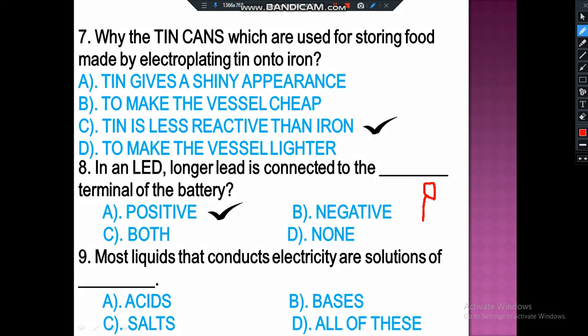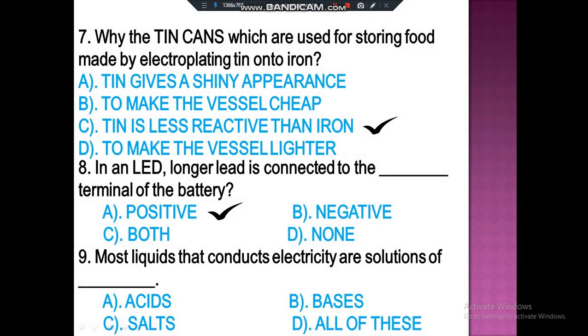This is the shorter one and this is the longer one. It has a type of bulb here. And this one is the longer lead, that is the positive one, and this is the negative one. Remember, you can easily relate it with its diagram only.